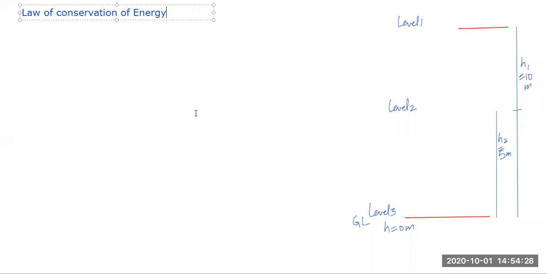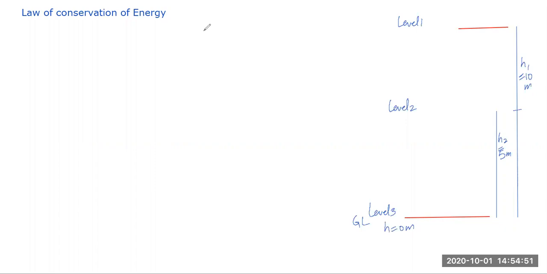Yes, so students, let's prove by maths and understanding of physics what is the law of conservation of energy. Honestly speaking, this law states that energy cannot be created, cannot be destroyed.